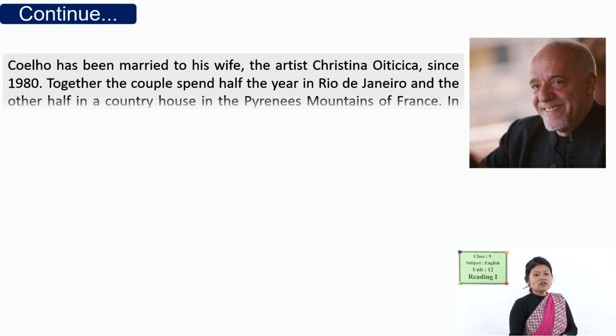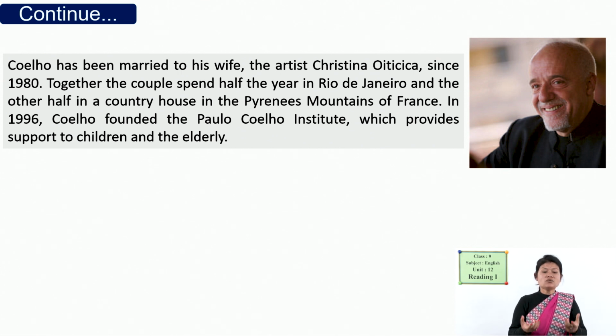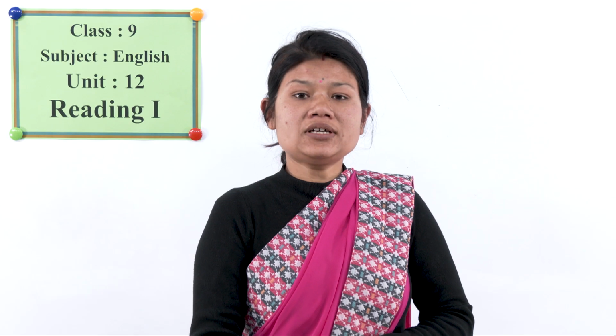So, in this way, talking about the personal life of Paulo Coelho, he has been married to a woman named Cristina Oiticica, and they spend their life together. They spend half of the year in Rio de Janeiro and in a country house in France, yes. And he has also established an institute named the Paulo Coelho Institute, which works for supporting children and elderly people. Okay, dear students, I hope you have got a lot of information about Paulo Coelho. Now, let us move to the exercise.